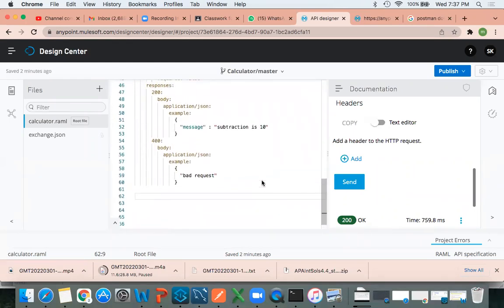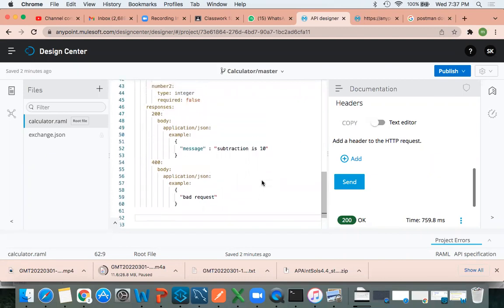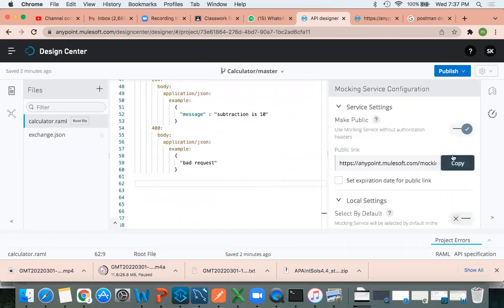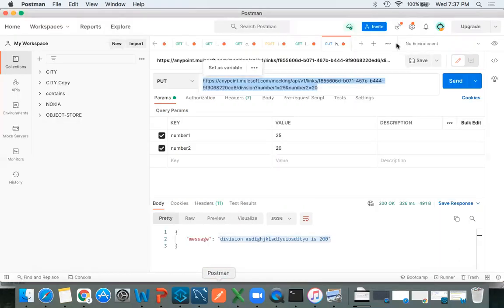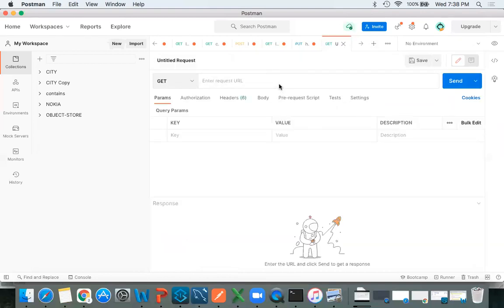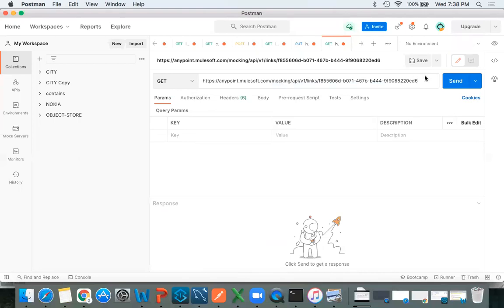We need to mock that URL. What do you mean by mocking? Mocking means providing a temporary URL to client applications. So click here. I already made it, just copy this, the link is copied. Now come to Postman, click on the plus button and paste the URL. Now what do we need to provide?